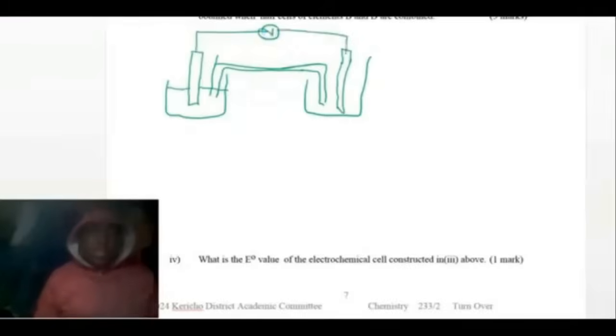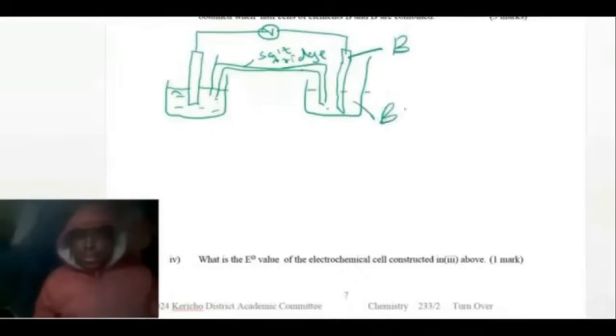Once you have drawn that, the most important thing is to tell us what is inside here and which one is B, which one is D. And name this one the salt bridge. If this one is B, then the solution inside here should be B positive ions. And this one is going to be D, and the solution here should be D positive.